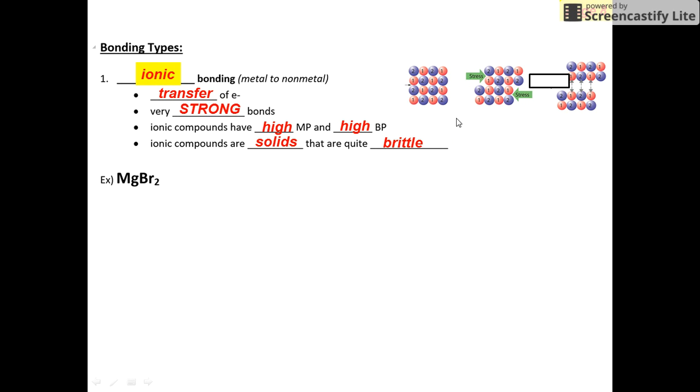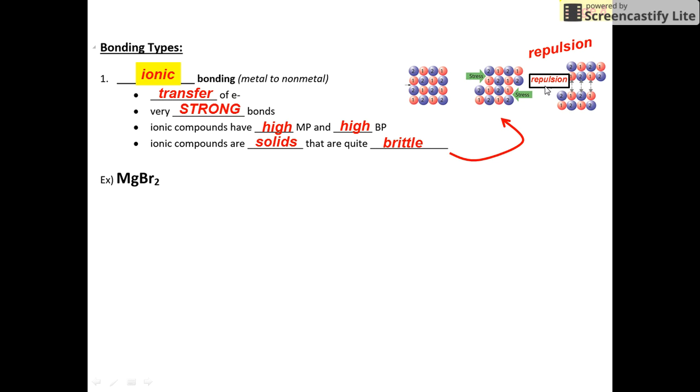Now this little diagram here shows you why they are brittle. Let's say we have an ionic compound and it has this alternating positive and negative ion structure where the positives and negatives are attracted to their opposites. And then if you hit an ionic compound with a hammer, like say you have a big chunk of rock salt, NaCl, and you hit it with a hammer, well, that puts some stress. That causes the positive and negative ions to move just a little bit. And if they move just a little bit, what we get is repulsion.